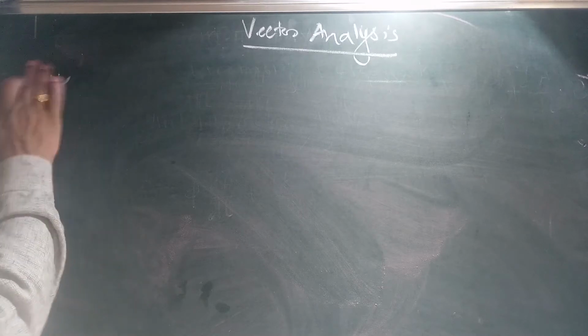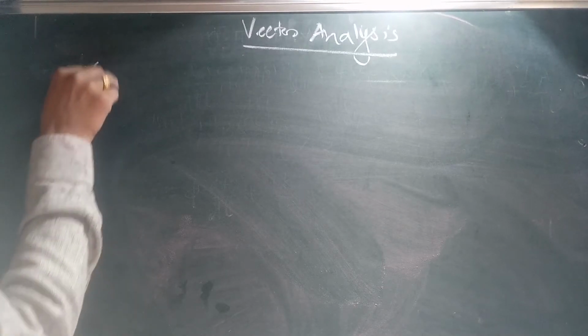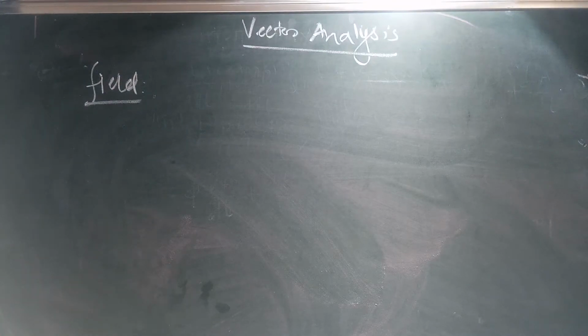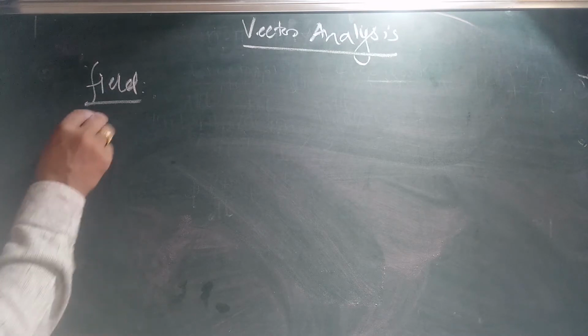Now here we have to start with the field. So what do you mean by field? Every physical quantity is a continuous function of the position of a point in a region of space. Such a function is called a point function, and the region in which it is specified is known as a field.